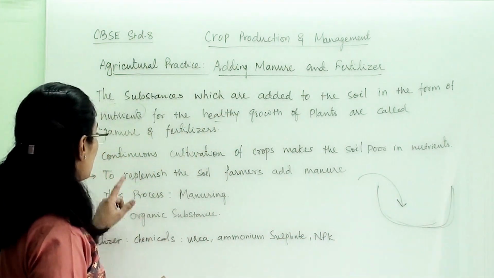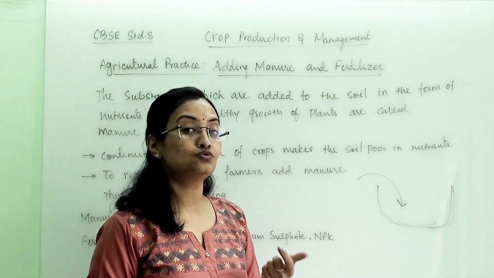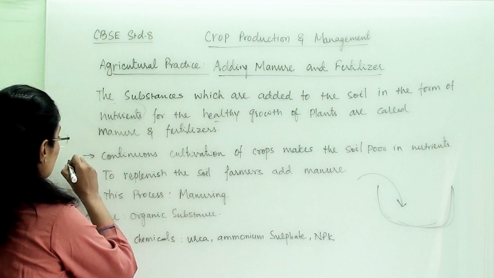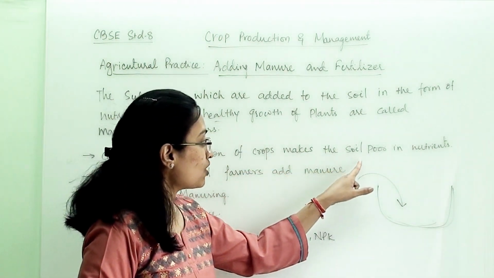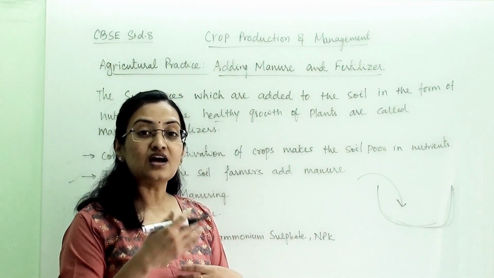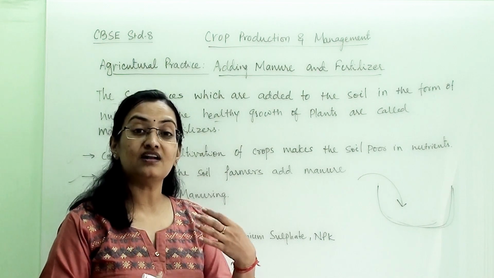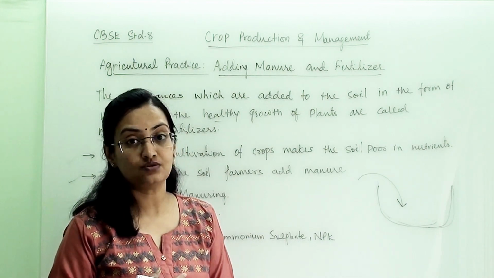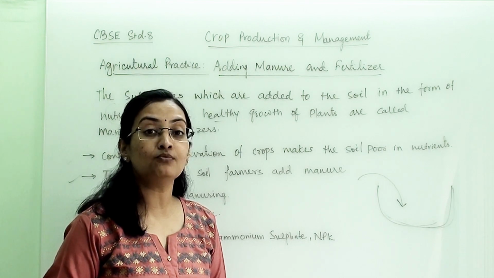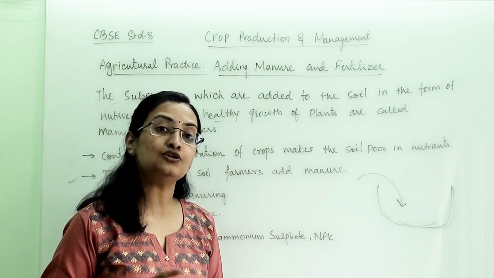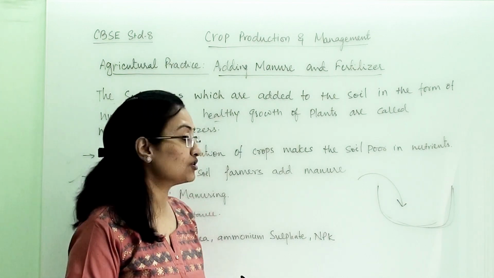Now why do we need to add this manure or fertilizer to the soil? There are two reasons for that. Continuous cultivation of crops makes the soil poor in nutrients. After the Kharif crop, the Rabi crop season will come, and after that soon the Kharif crop season will come. So this continuous rotation of crops makes the soil poor in nutrients, as one by one all the nutrients get used up by the plants for their growth.